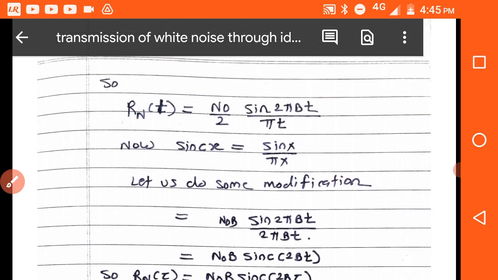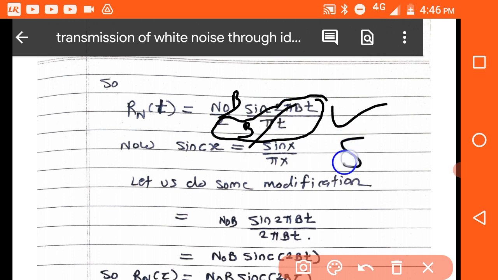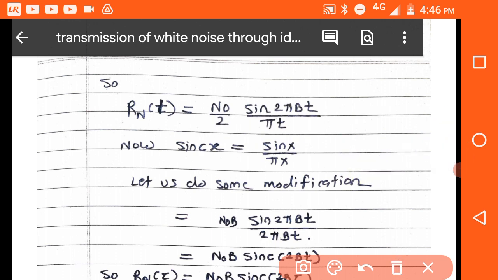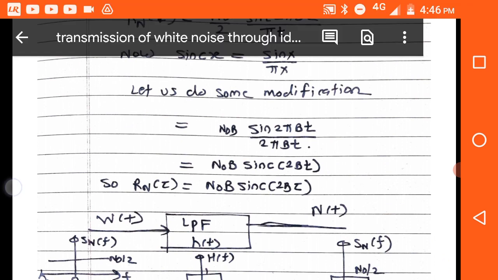So once again I will explain this one. So Rn(t) you are getting, we have to write it in sinc form. For that you need b here, so you write b and multiply with b. Now this total part is sin pi x by pi x, which is sinc x, so we are not writing pi, we are writing sinc 2bt. So the modification here is sin pi x by pi x is equal to sinc x. So you got N naught b sinc 2bt. So Rn(tau) is N naught b sinc of 2b tau.